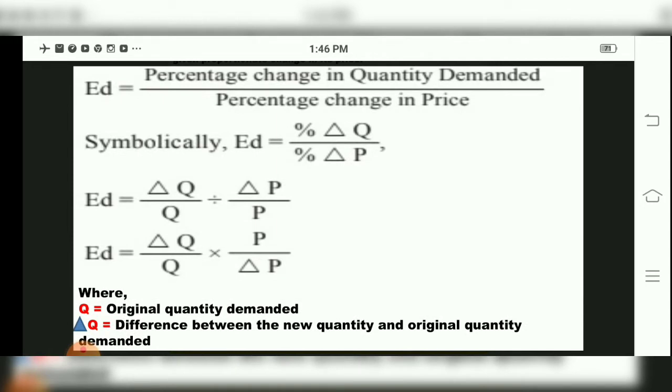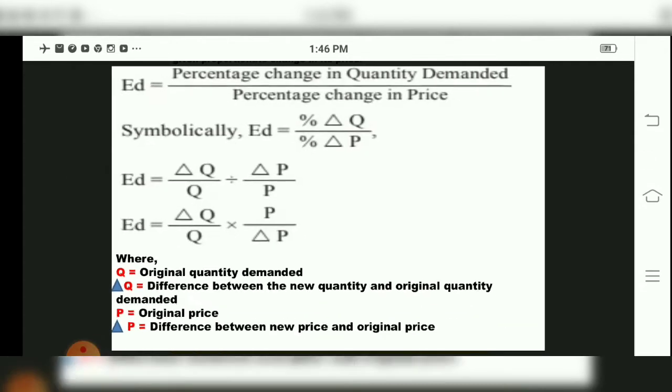Symbolically it is represented as ED, that is price elasticity of demand. Income elasticity is denoted by the symbol EY. Then cross elasticity is EC, and price elasticity, the third type, is ED, where it is told as percentage change in quantity demanded upon percentage change in price.